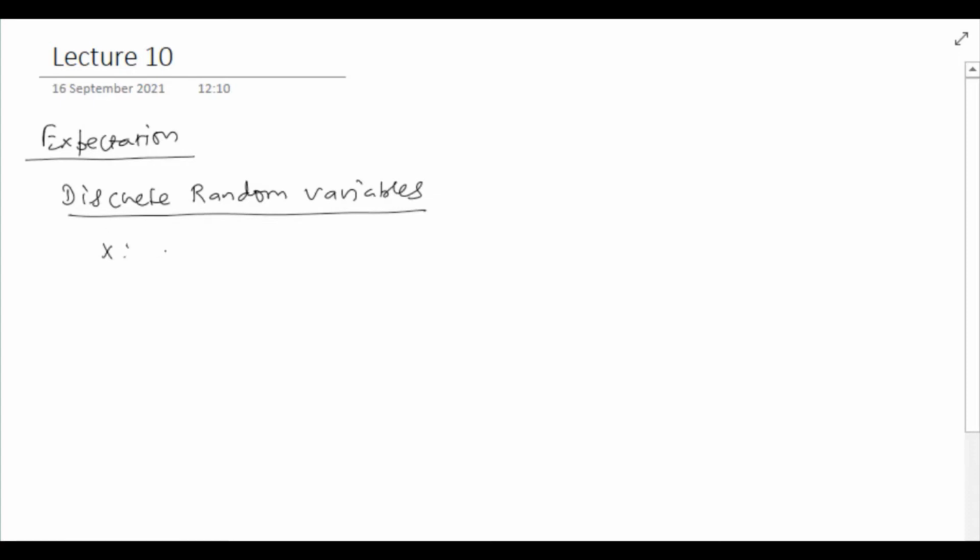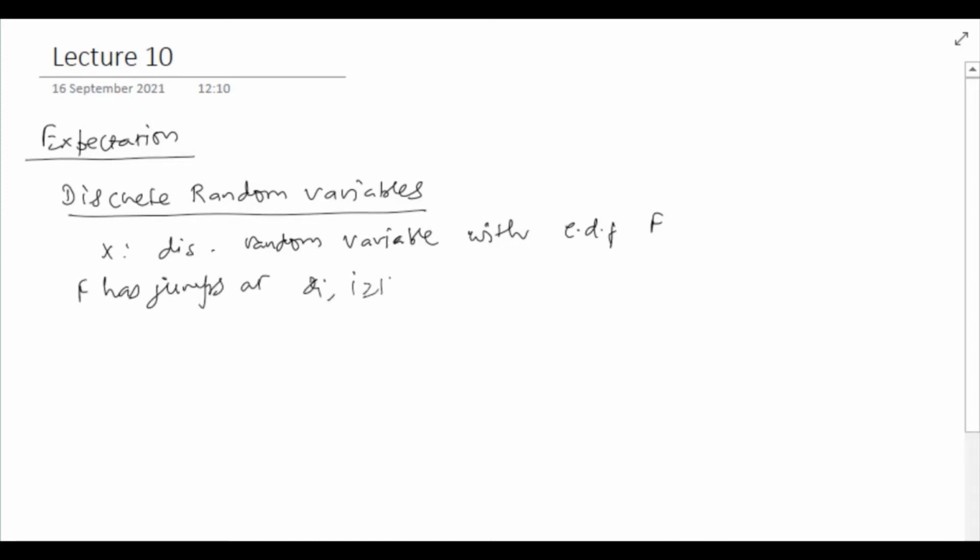Suppose x is a discrete random variable with cumulative distribution function F. So F has jumps and flat portions. Suppose F has jumps at x_i, i greater than or equal to 1.